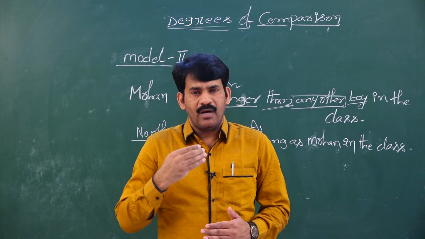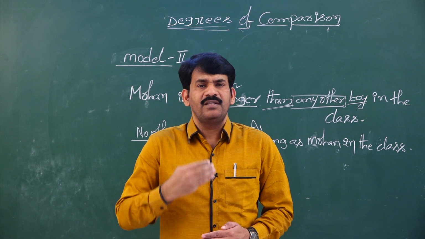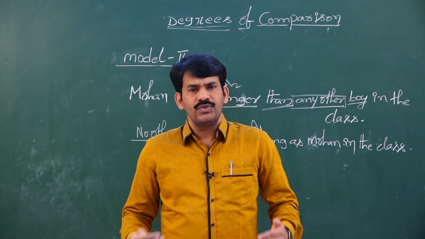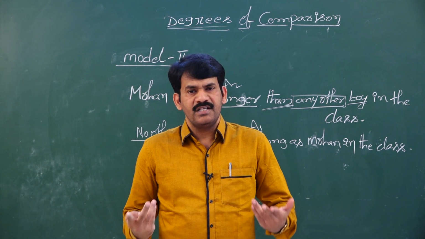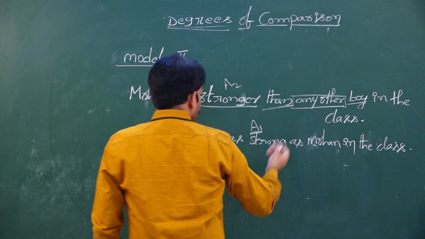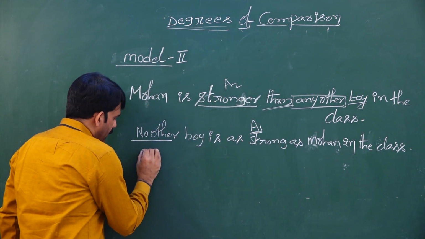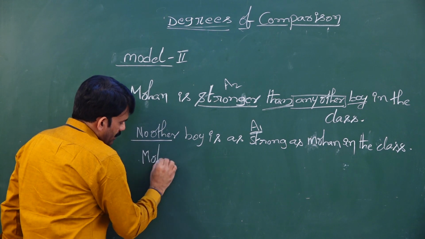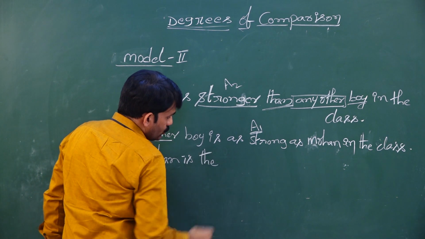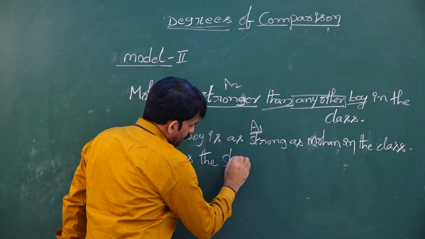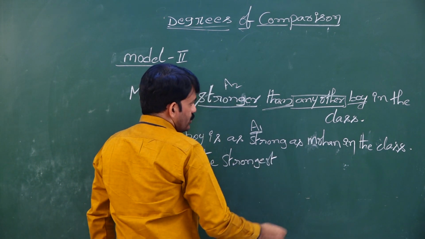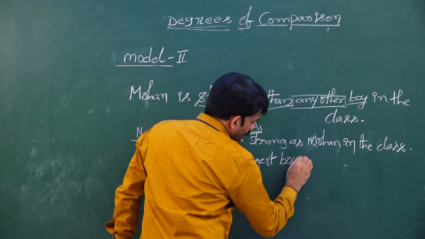Whenever we want to write unique things in superlative degree, we use only one. The reason is there is no one to compare. So you have to take only Mohan. Then Mohan is the strongest. Mohan is the strongest boy in the class.